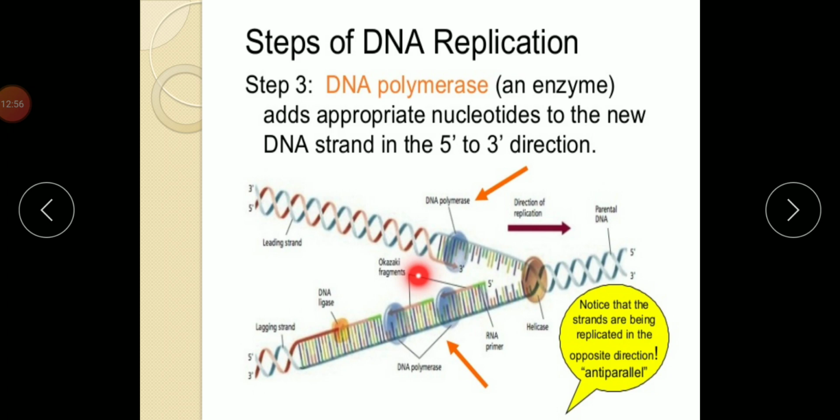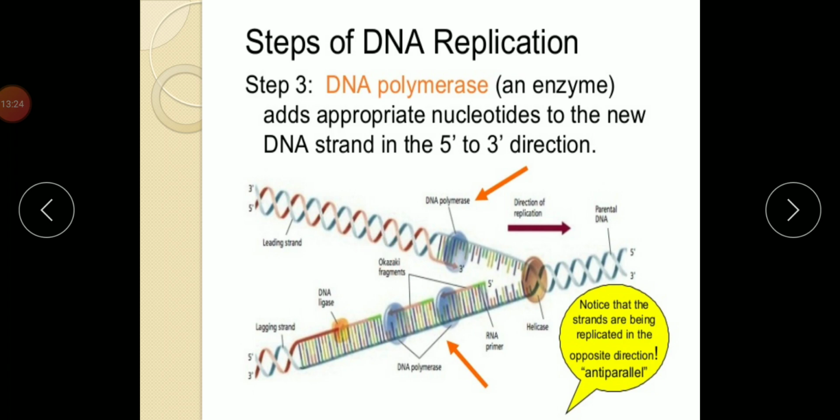Complementary means, as I have already told you, that adenine always pairs with thymine. That means if adenine is present, definitely the new strand will have thymine. If guanine is present on the old strand, then definitely on the new strand cytosine has to be there. Then only they will make hydrogen bonding and there will be base pairing. So this is known as complementary.